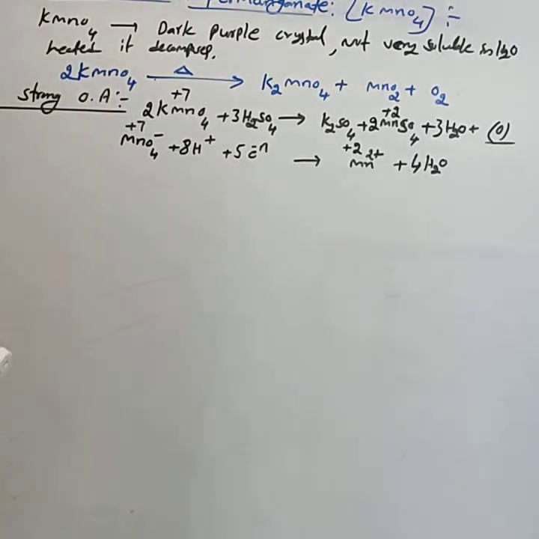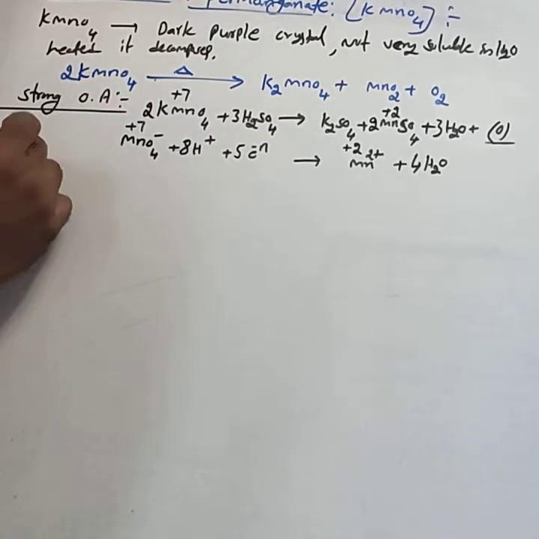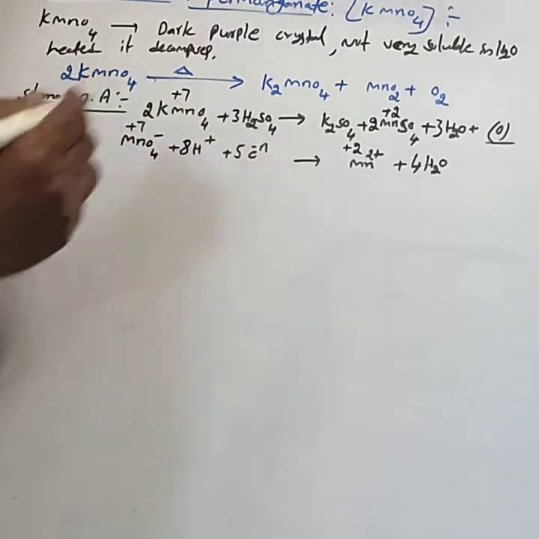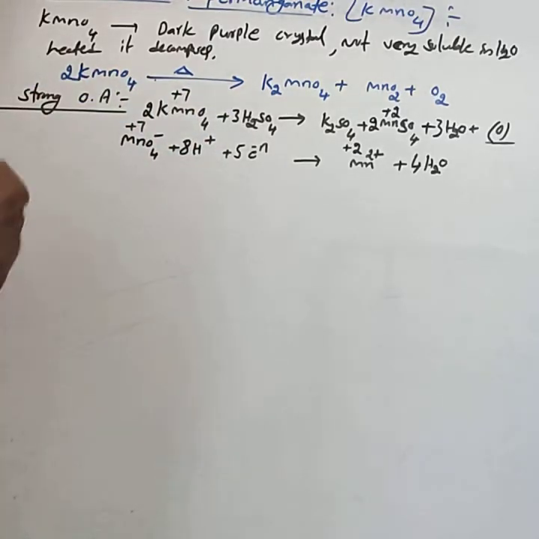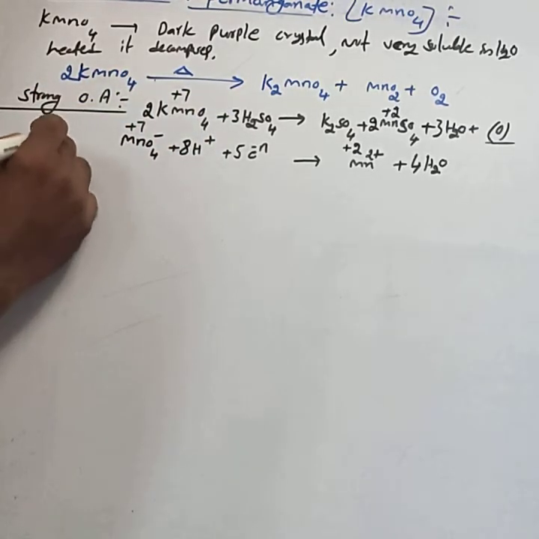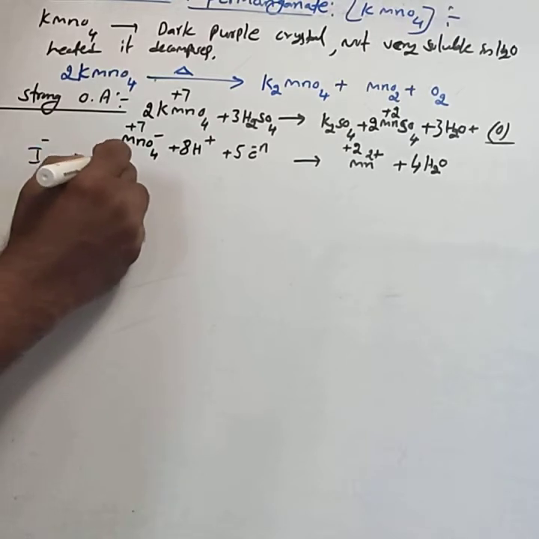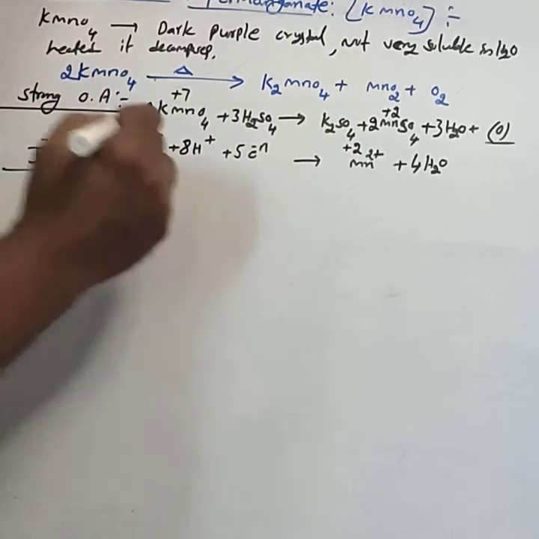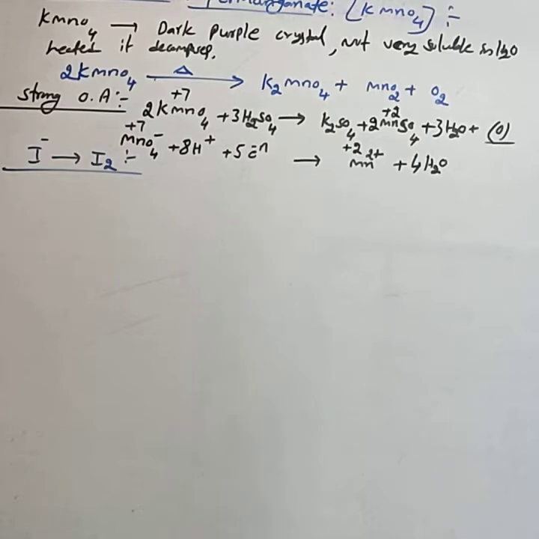Then among the properties, the oxidizing properties, examples. The first one is in the acid medium only. In the acid medium, it oxidizes iodide ion into iodine. For that you have to write the reaction.